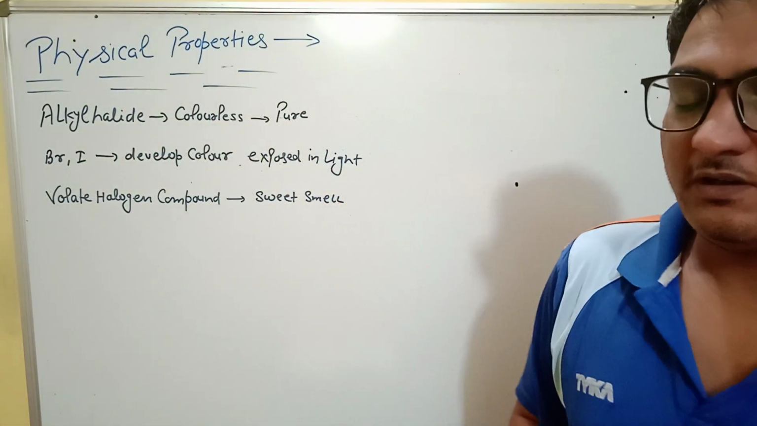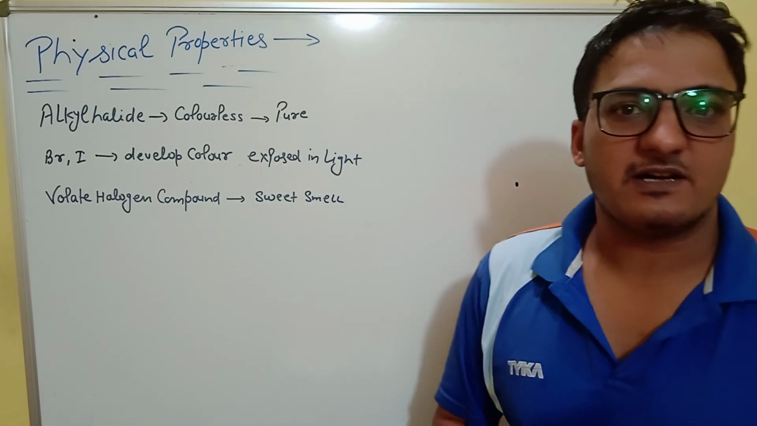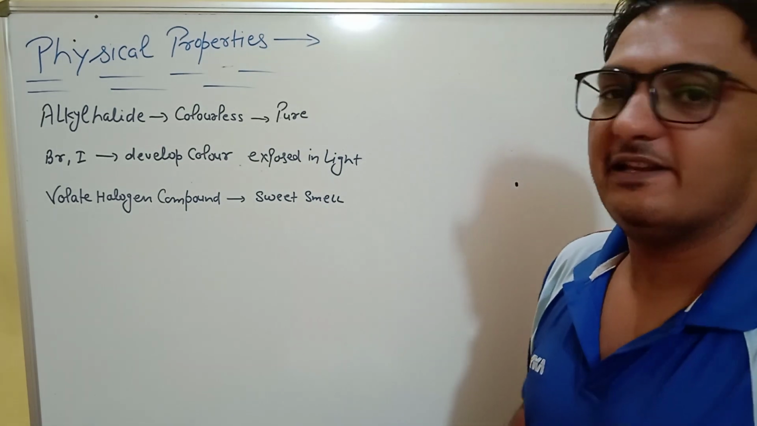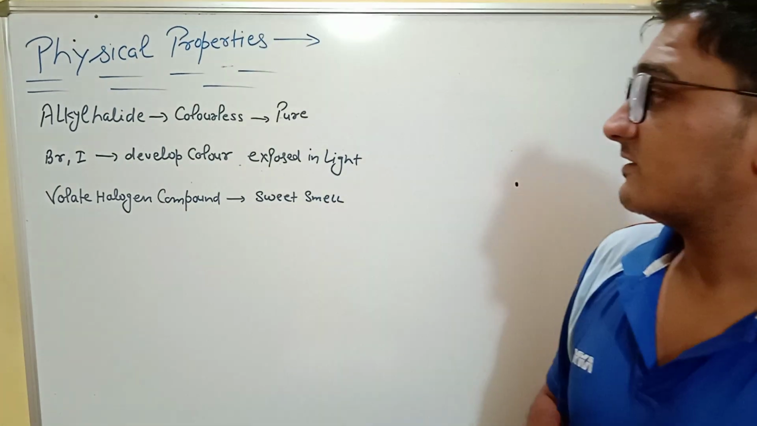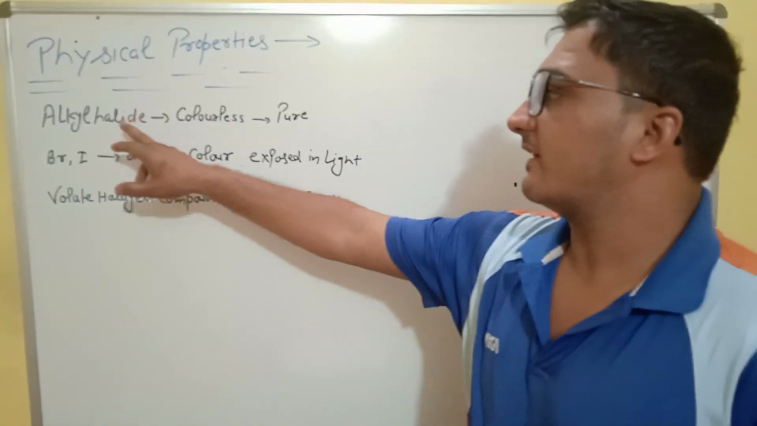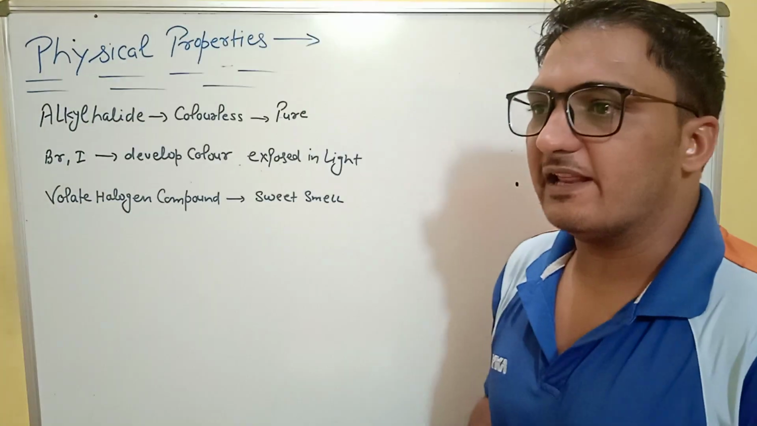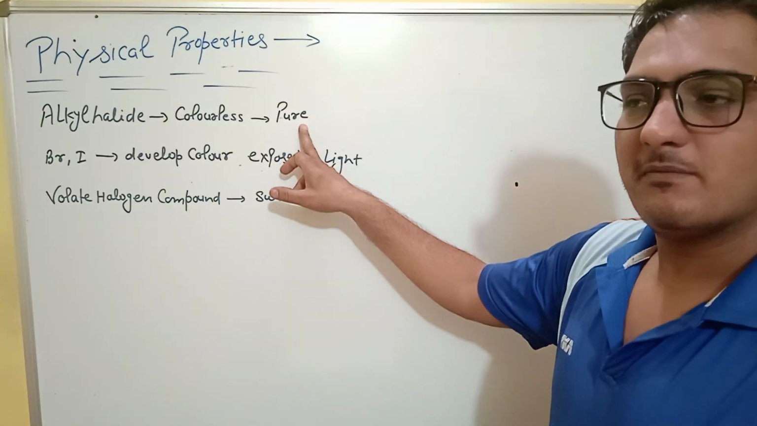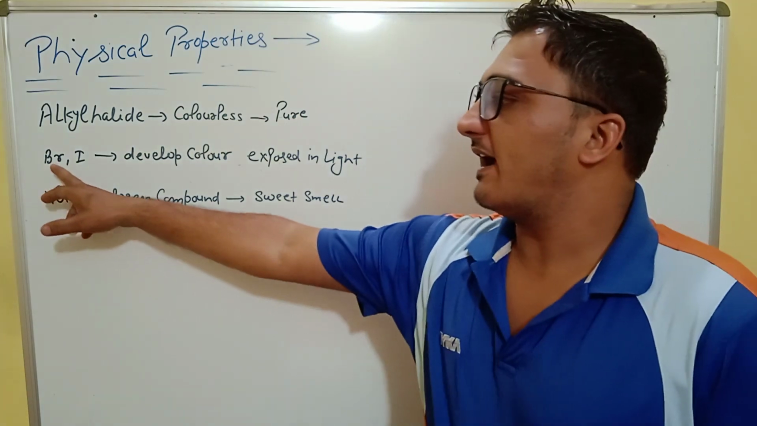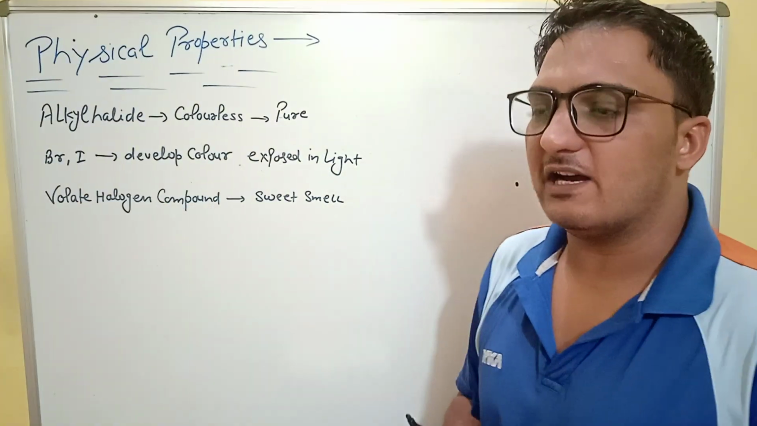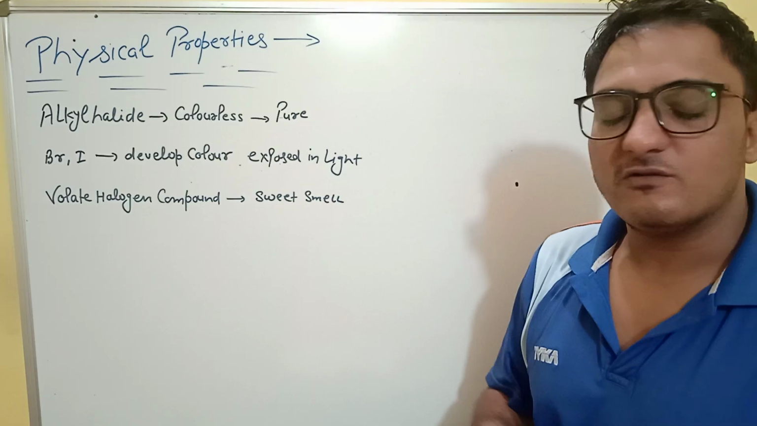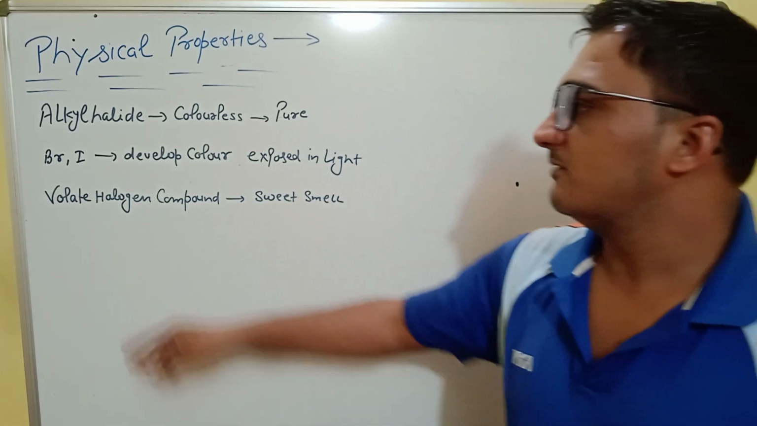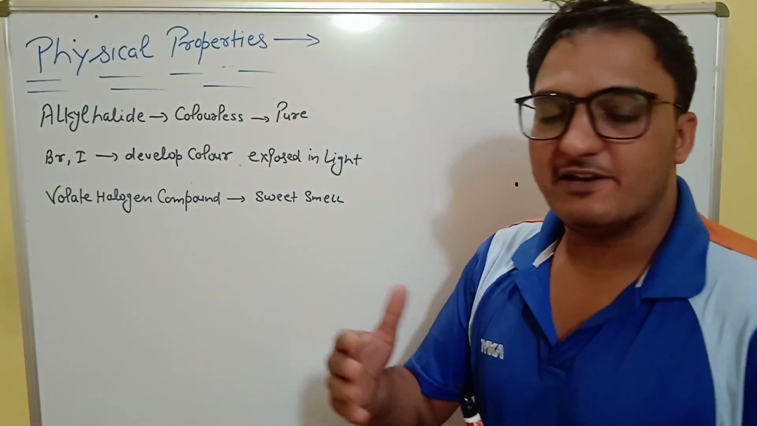प्यारे बच्चों, in this class we are studying physical properties of haloalkanes and haloarenes. Simply, haloalkanes are alkyl halides. Alkyl halides are colorless in pure state, but bromide and iodide develop color when exposed to light. When light falls on bromide and iodide, they develop a color.